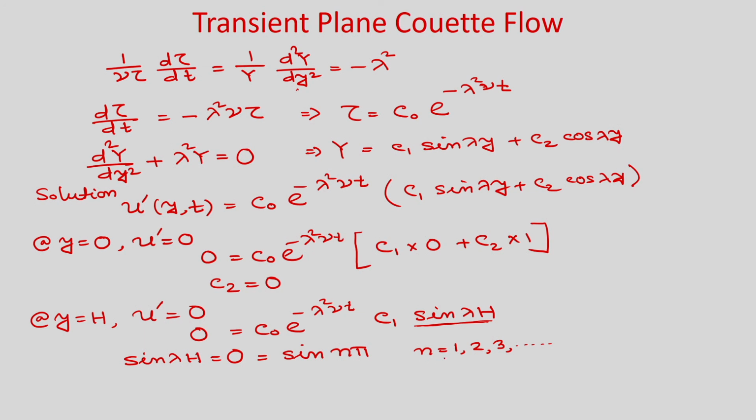So, we will put n equal to 1, 2, 3, and you can now write lambda n h is equal to n pi, because for different values of n you will get different values of lambda n, where n is equal to 1, 2, 3 and so on. So, you can see the value of lambda n we have now found, which is n pi by h.